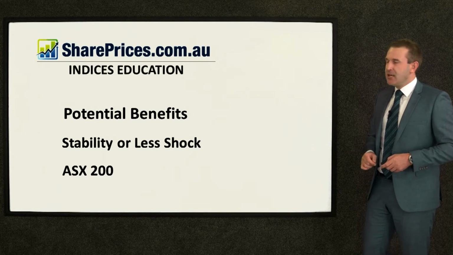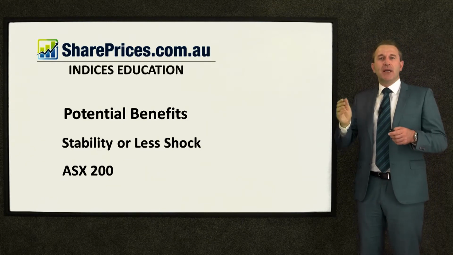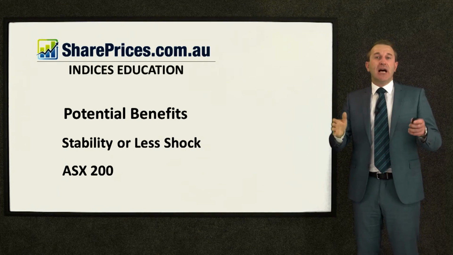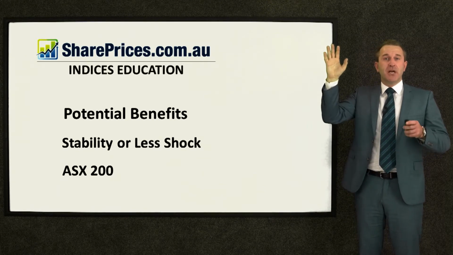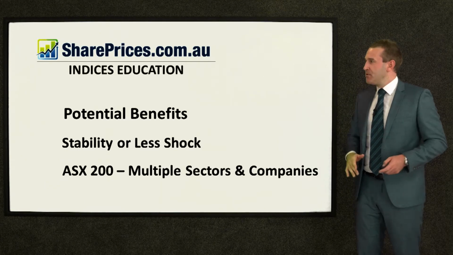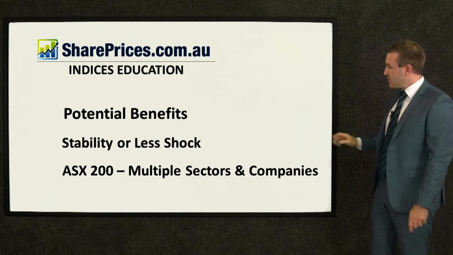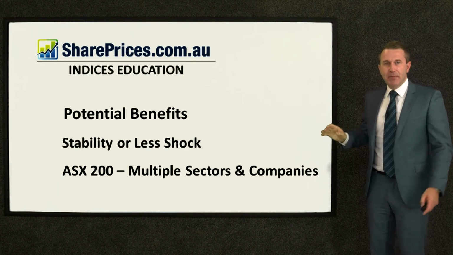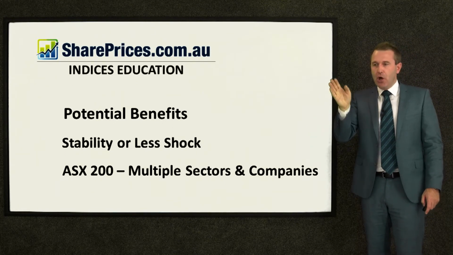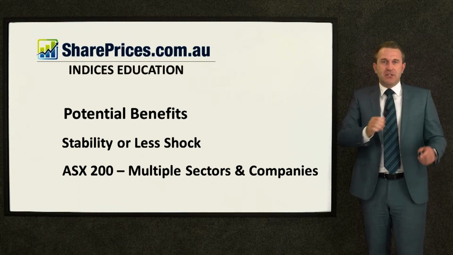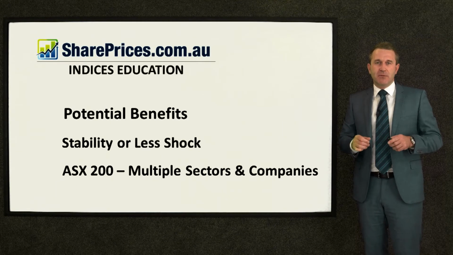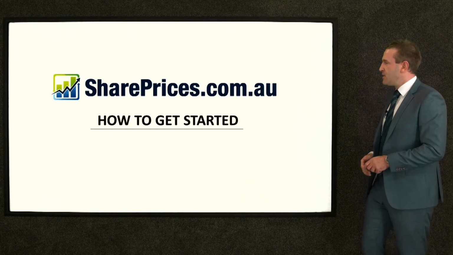And let's look at the ASX 200. You can trade that. One of the big companies might be way up, but then there's others that are down, almost like a class of 30 kids. There's your top performers and your bottom performers, but overall it might all even out as far as the exam results go. And multiple sectors can be traded, and companies as well in there. So you're not just trading one company in its own right, or you might have 10 individual ones that you're looking at and monitoring in your own right differently at different times for performance. So that's what indices are all about.